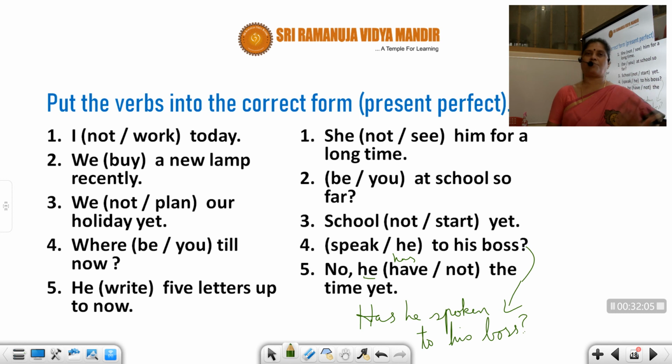You try to search for some more sentences and try to identify first which tense it is. Is it present simple, is it present continuous, or present perfect? And then if you are able, try to find some exercises and try to apply. The more you practice, the more you'll get. We'll have the present perfect continuous in the next class.